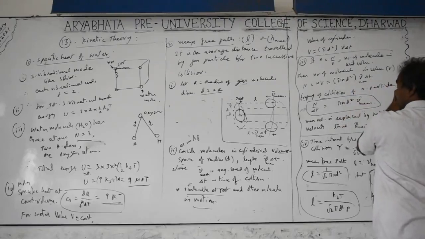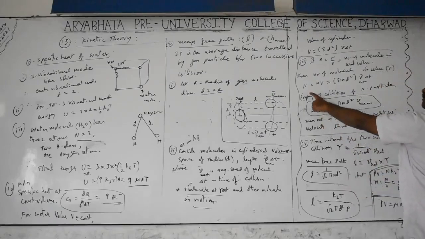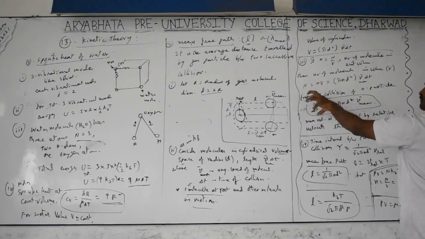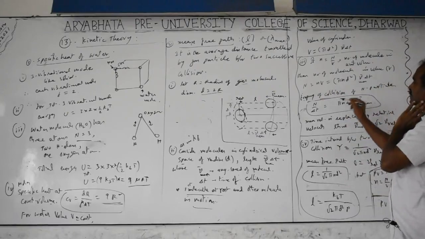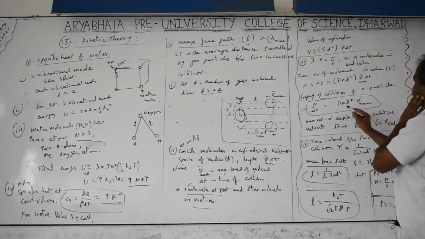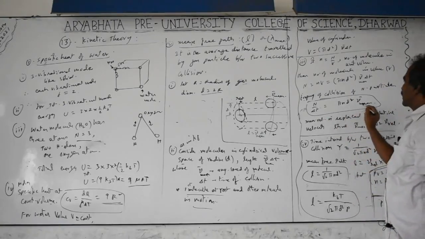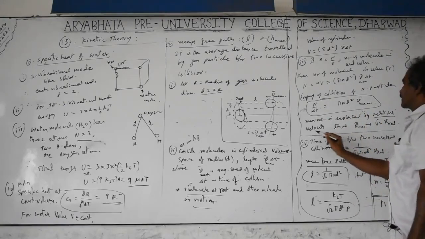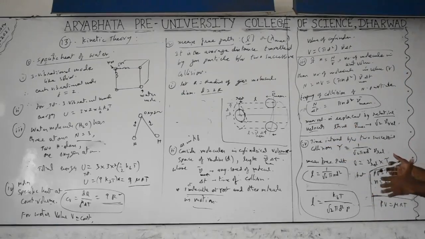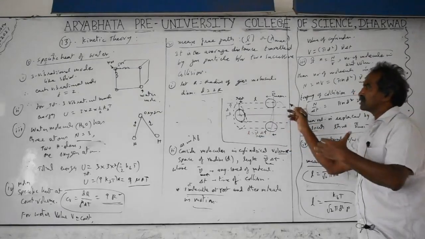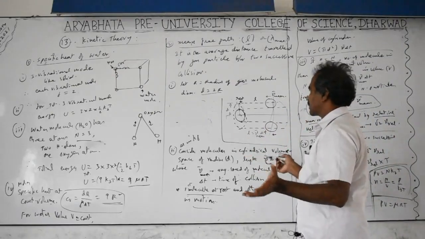Frequency of collision, the number of collisions per second, is the number of particles N divided by time. The possibility of collision is N, meaning the particles will be colliding with each other. Then N by T equals the frequency of collision, which is pi n d square into V mean. And this mean velocity is replaced with the relative velocity. Why relative velocity? Because when all particles are considered, previously we imagined one particle at rest, but actually all particles are moving towards each other, in opposite directions and the same direction also.